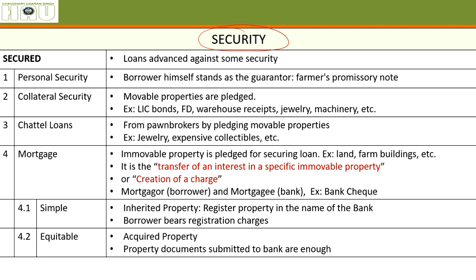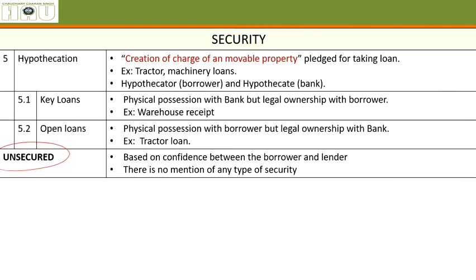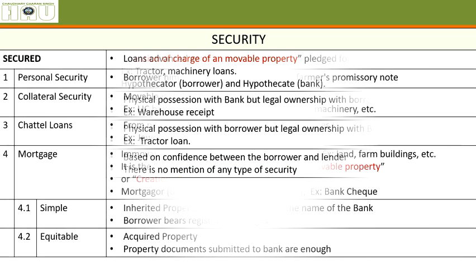The basic division here was secured loans and unsecured loans. Unsecured loans means A is giving a loan to B on the basis of faith. That's all. Based on confidence between the borrower and the lender, there is no mention of any type of security. A will not ask B for any land documents or any kind of security. No security at all. So then we will go for secured loans.